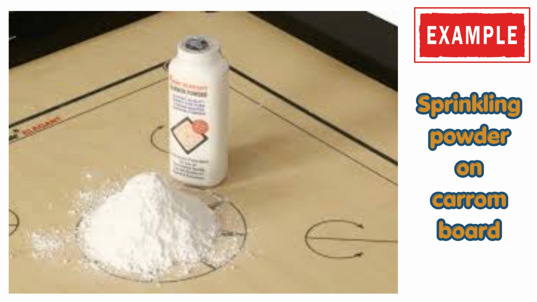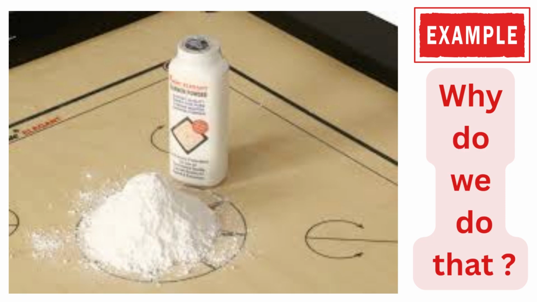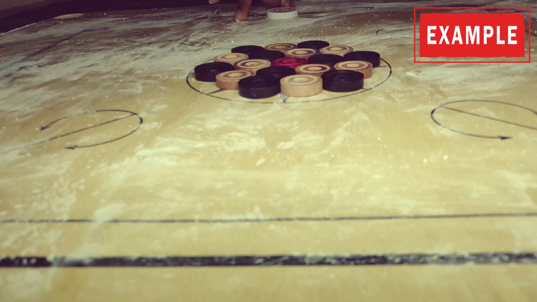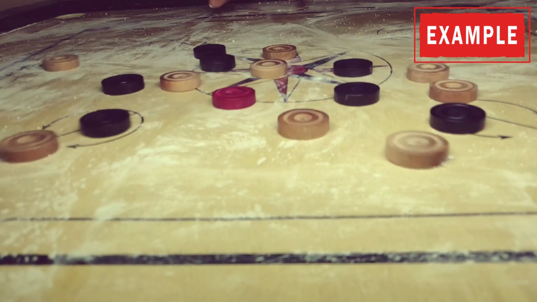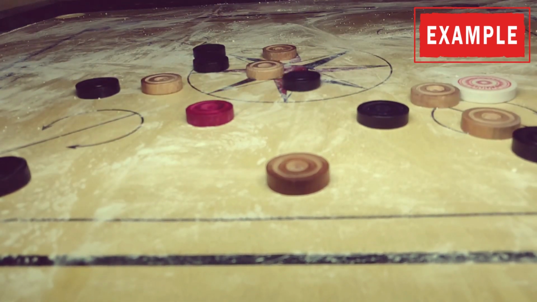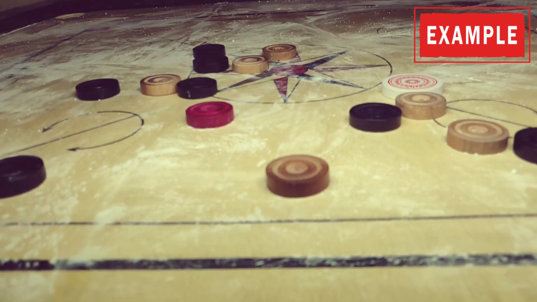Okay, let's think about another real life example. Have you seen how we use talcum powder on a carom board sometimes during play? Why do we do that? We use it to reduce the friction so the coins and the striker can move much smoother and faster across the board.